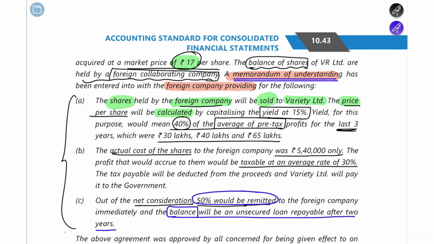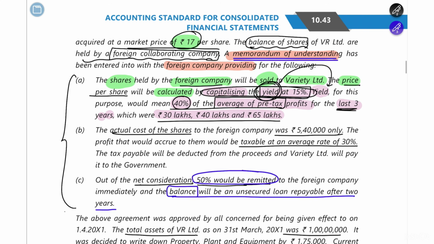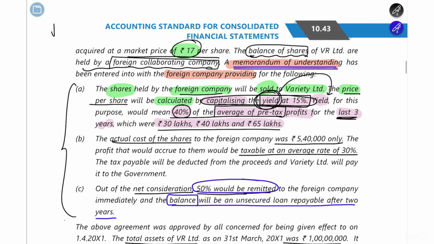They are saying that you have to capitalize the yield at 15%, so that is the basic way of calculating it. Now how you are going to find this yield is what they have given next. They are saying that this yield for this purpose would mean 40% of the average pre-tax profit for the last 3 years, which were 30 lakh, 40 lakh and 65 lakh. So you have to find out the price per share by capitalizing your yield at 15%.